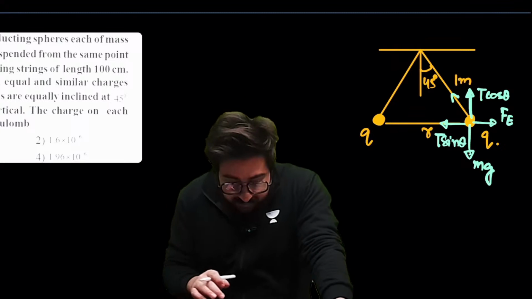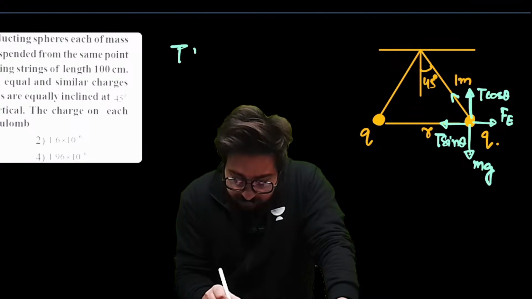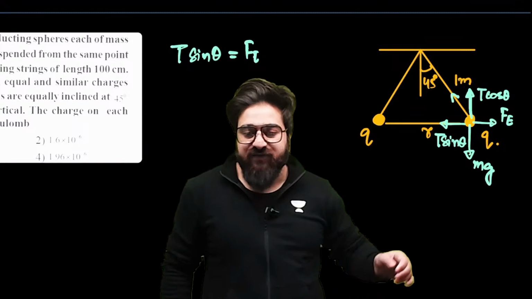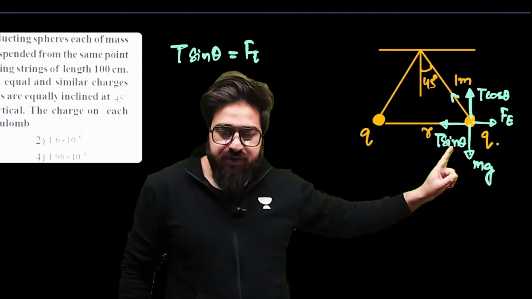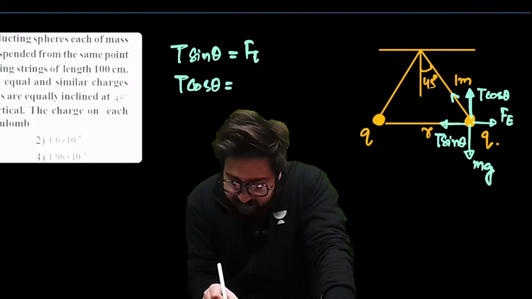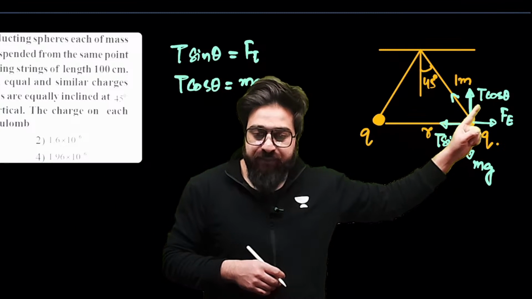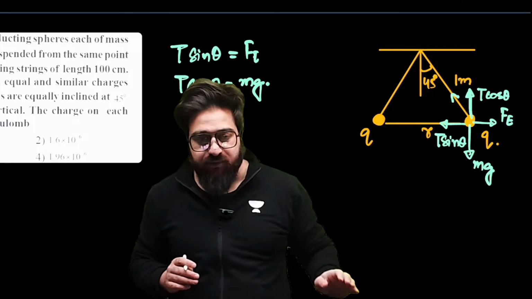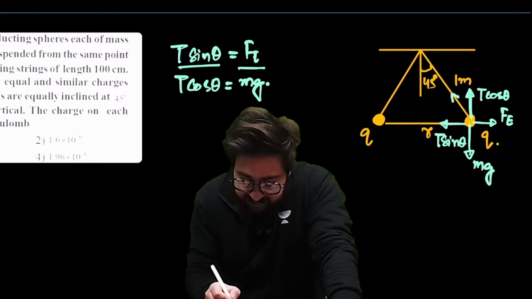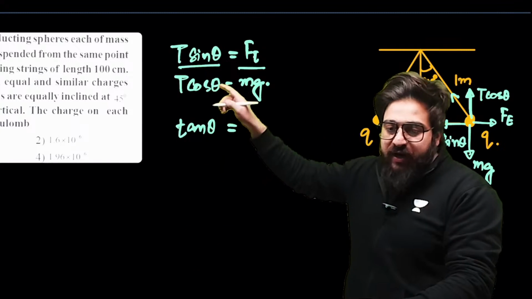Clearly, in this particular case, T sine theta is equal to the electrostatic force. If the charge is in equilibrium, this force is equal to this force. And T cos theta is equal to mg. Now if you divide the two, T sine theta by T cos theta, T gets cancelled, and tan theta is equal to the electrostatic force divided by mg.